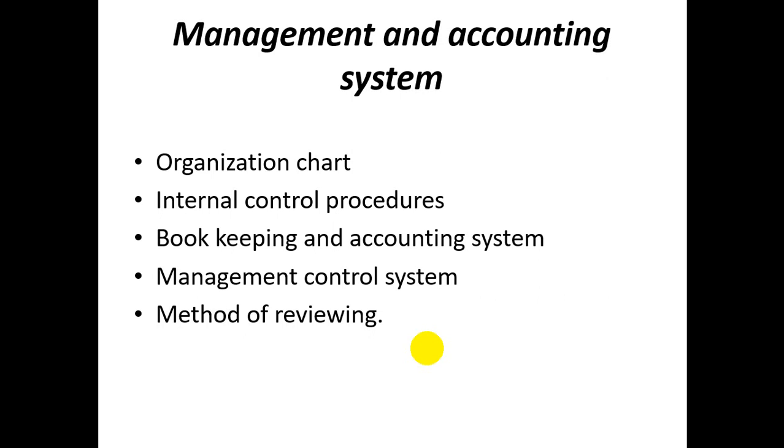The way you delegate your responsibilities and authorities, you prepare your organization chart. It may be top to bottom, horizontal or network. There are many organizational structures: matrix, functional, networking, divisional. There are so many structures.